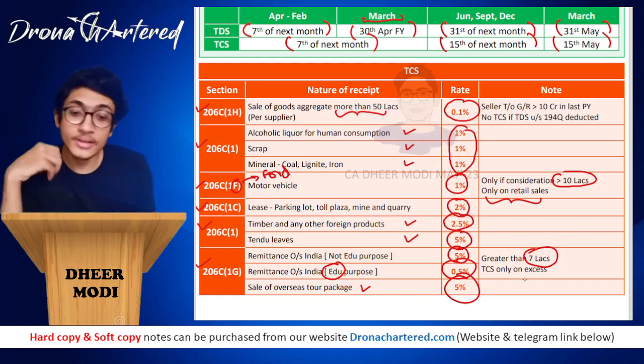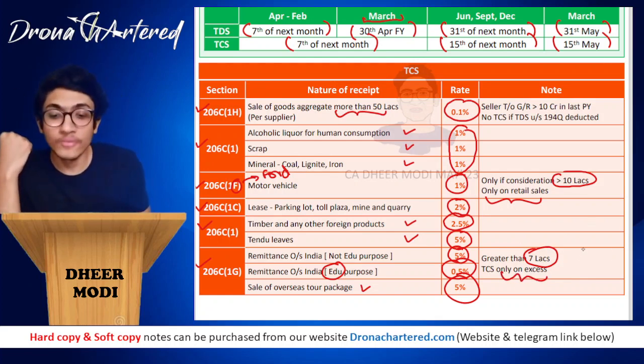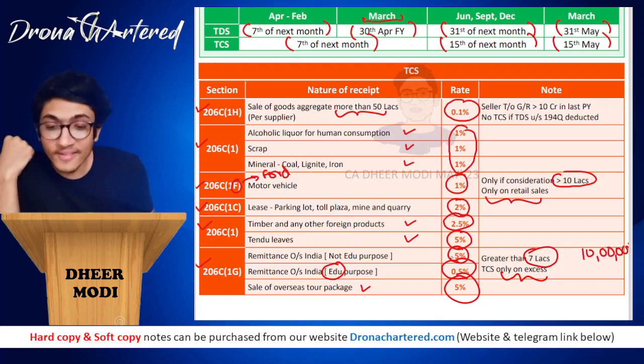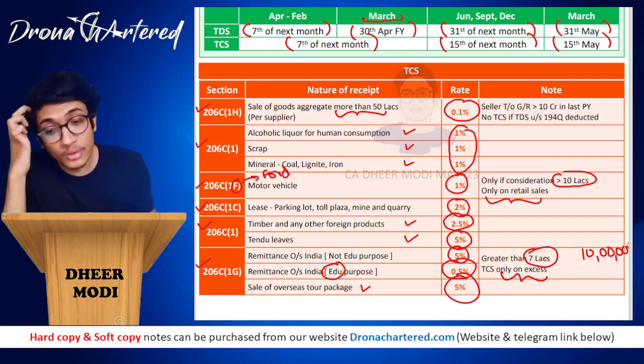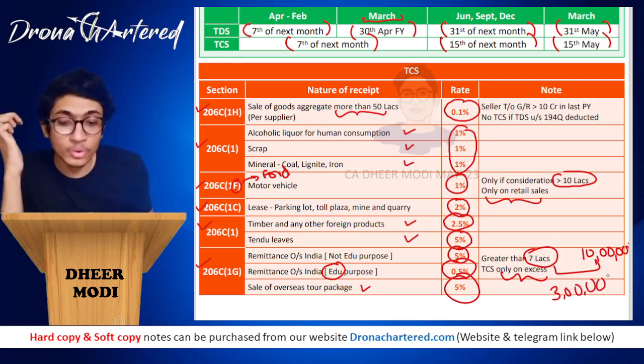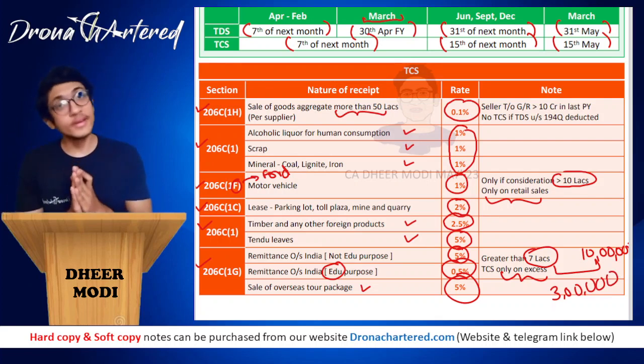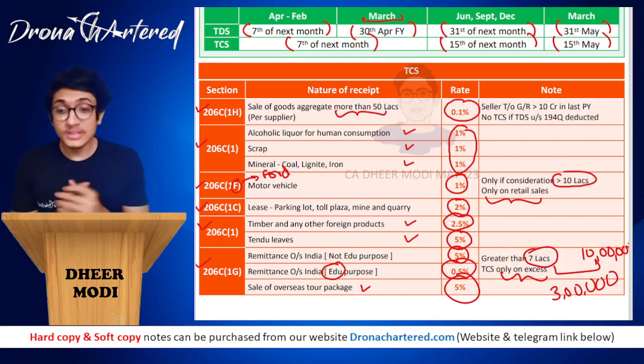Okay, if it is greater than 7 lakhs, it will only be collected on the excess. What does this mean? For example, I remitted 10 lakhs. So this 5% or this 0.5% will only be calculated on my balance figure, that is, it will only be calculated on 3 lakhs, only on the amount in excess of 7 lakhs. Okay, I hope these sections are clear.